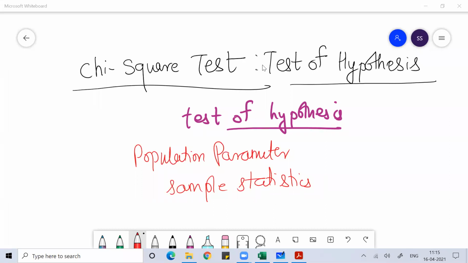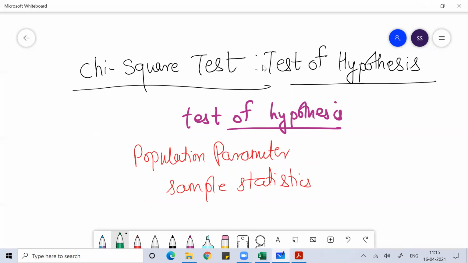Whenever we do research, either we can do research on the population, which is the sum total of all the units, or we can take a smaller unit of the population, which is called a sample, and perform our test on the sample. The conclusion we get on the sample, we use to understand the population. That is called sample statistics.